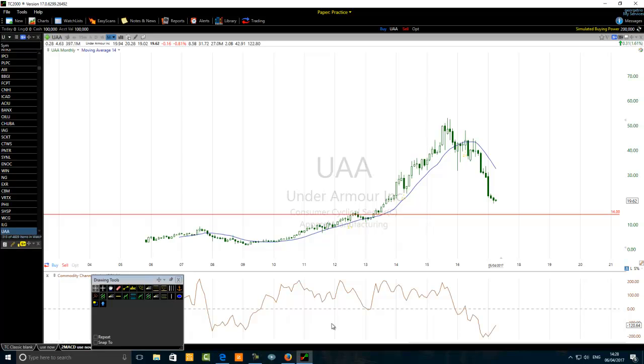So now we know what is happening. To summarize quickly, the source of this article is from www.benzinga.com, an article written by Jason Derrick, talking about analyst Susan Anderson downgrading Under Armour stock from market perform to underperform, slashing the price target of Under Armour from $20 to $14. On my chart, I put here the level of $14. Now, you have to look carefully, my friend, why they chose $14.